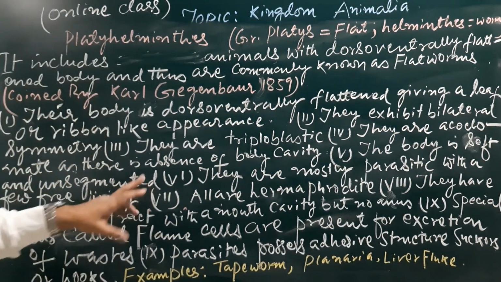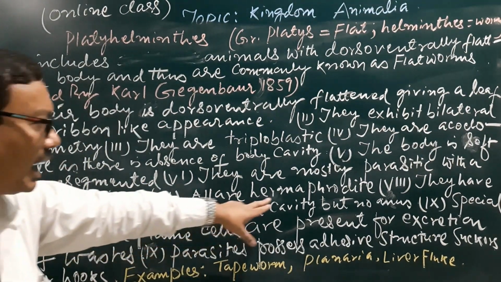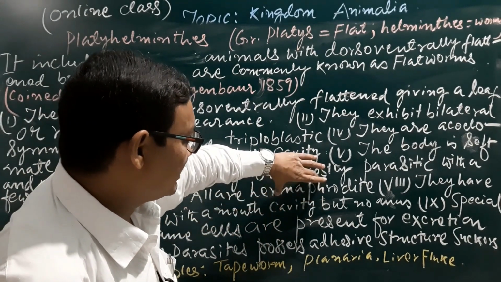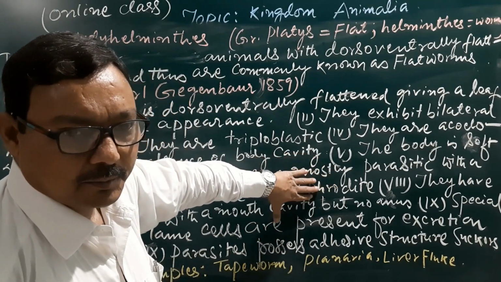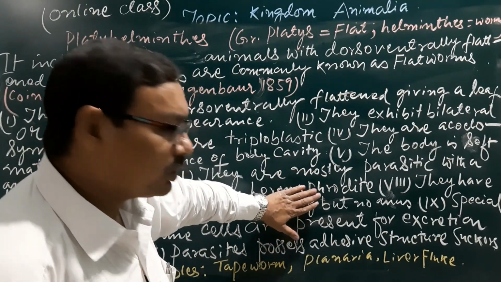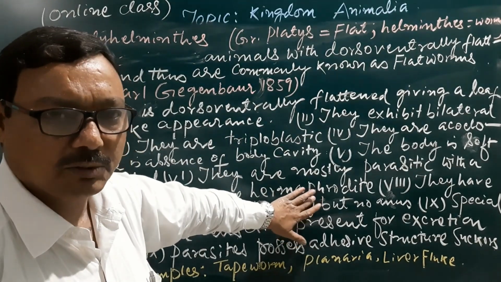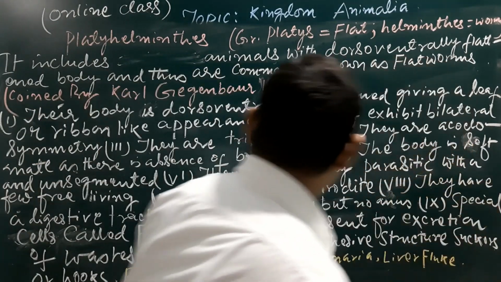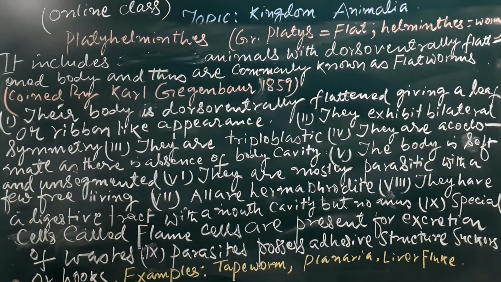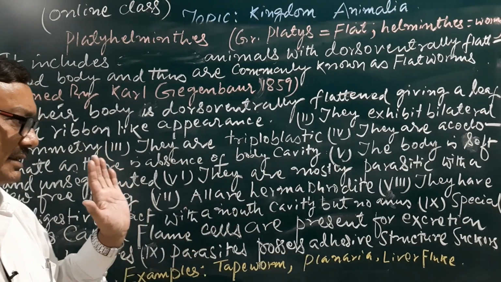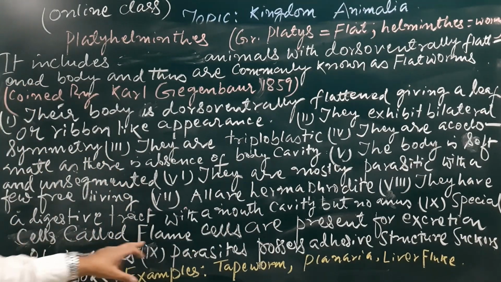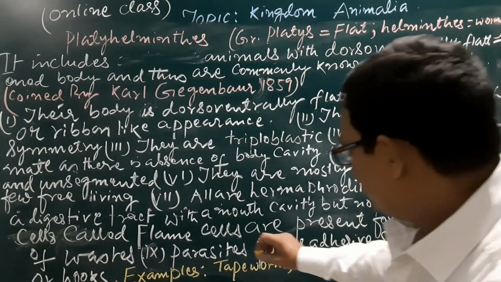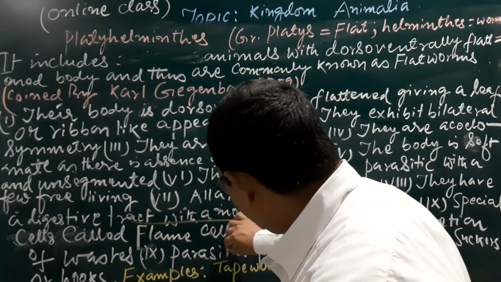Next point, they are all hermaphrodite. In the earlier phyla also you have seen that hermaphrodite means they produce both male and female germ cells, both male and female gametes. That means they are bisexual. They have a digestive tract with a mouth cavity but no anus. Special cells called flame cells are present for excretion. Here a new term came, the flame cells.